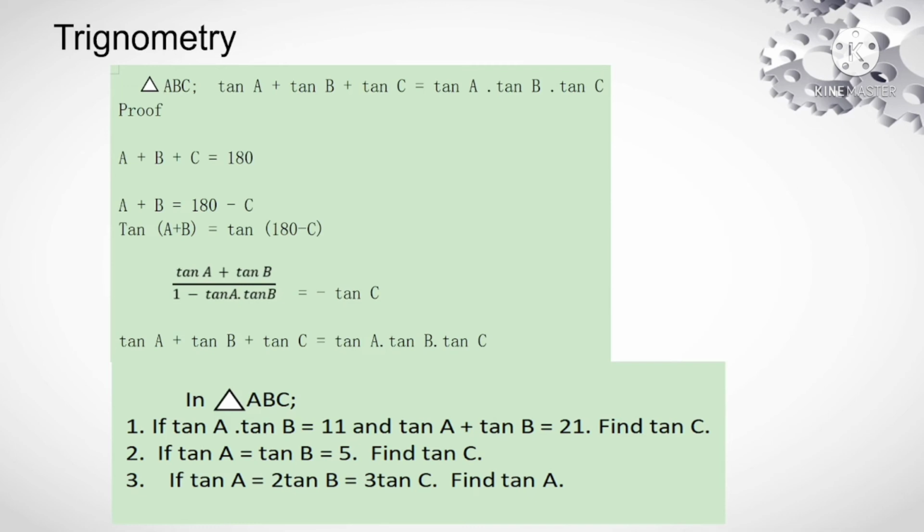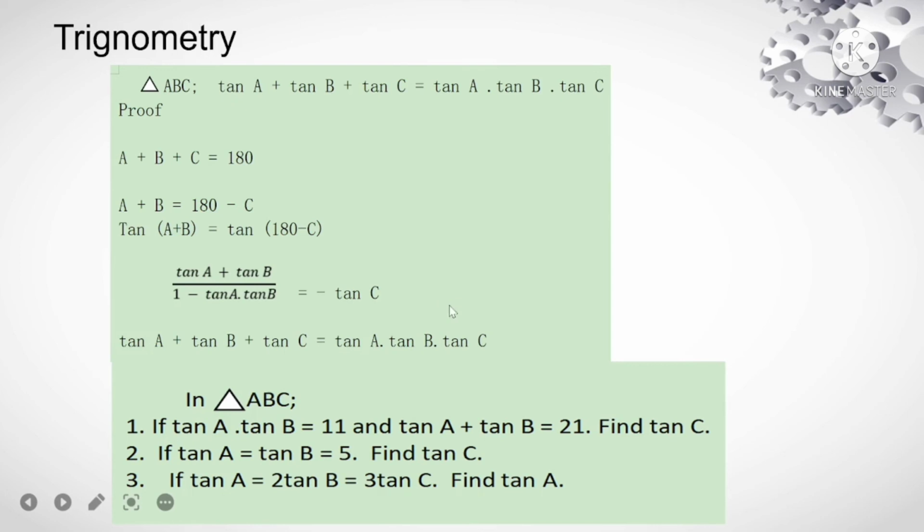In case of trigonometry, we are getting the relation that in a triangle ABC, tan A plus tan B plus tan C is equal to tan A into tan B into tan C. Here I'm just giving the proof: A plus B plus C is equal to 180, A plus B is equal to 180 minus C, and tan (A plus B) is equal to tan (180 minus C). And tan (A plus B) is equal to tan A plus tan B divided by 1 minus tan A tan B, which is equal to minus tan C. Then we will get the same relation, that is tan A plus tan B plus tan C is equal to tan A tan B tan C.